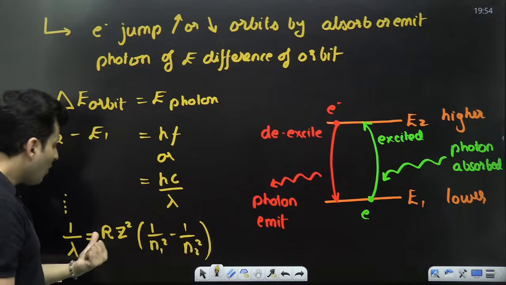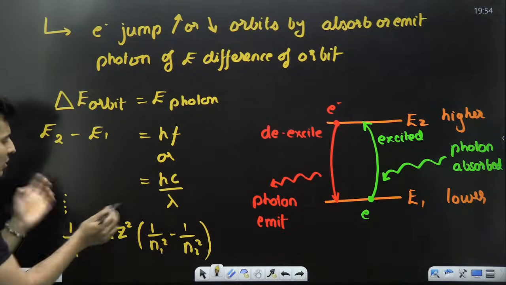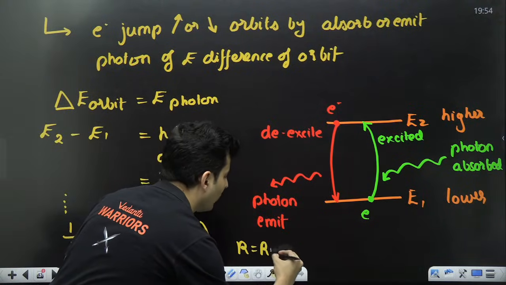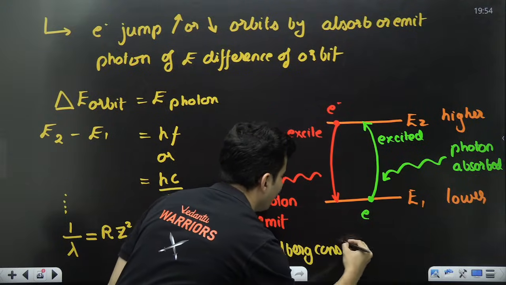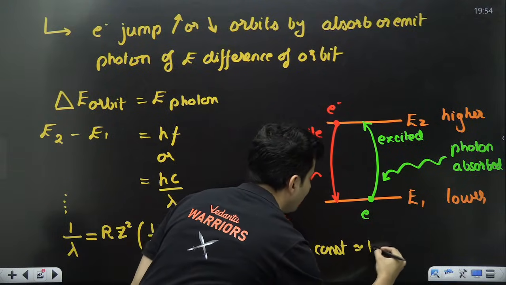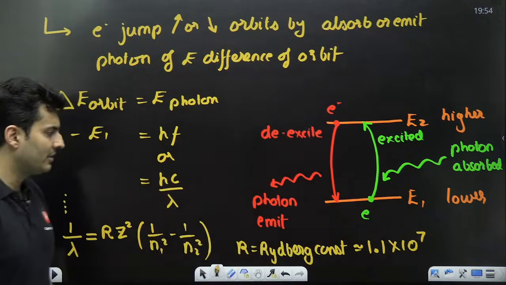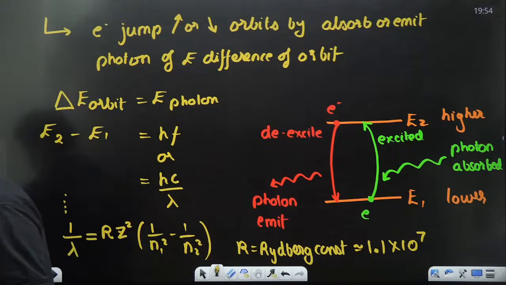Keep this in mind. What is this R, you might say? This R has come because of all these constants which were involved. This R is your Rydberg constant. What is the value of it? It is approximately 1.1 into 10 to the power 7 in SI units. Okay.